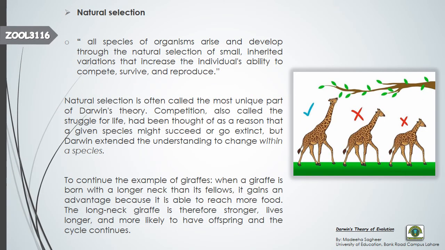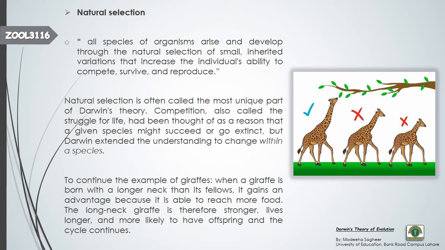Okay, natural selection. This is one of the most important ideas of Darwin, on which he proposed another theory, that is the theory of evolution by means of natural selection. What is natural selection? Natural selection is simply the adaptation of individuals or populations to their environment. They adapt themselves to survive better in the environment, and to produce offspring in that environment. So this is natural selection. Nature selects the